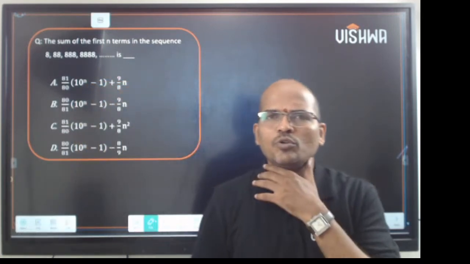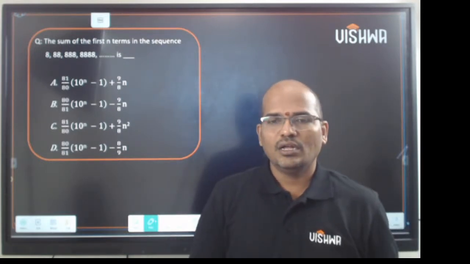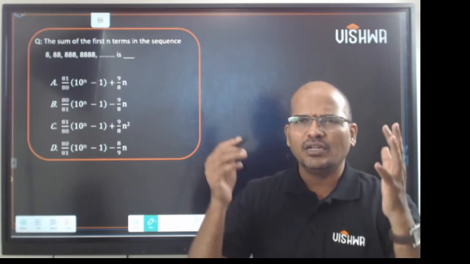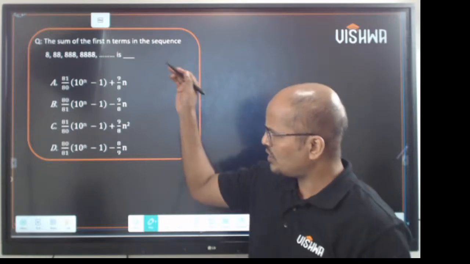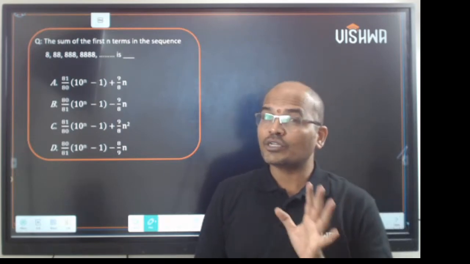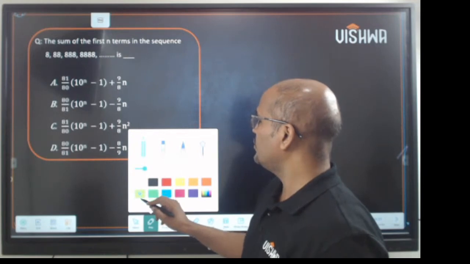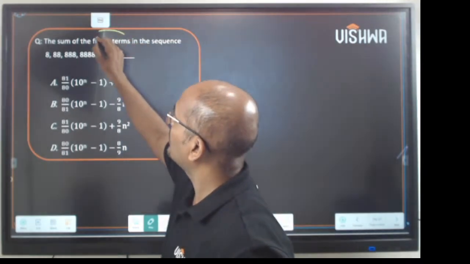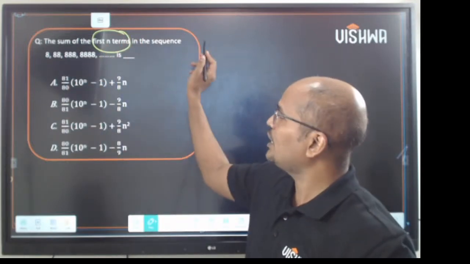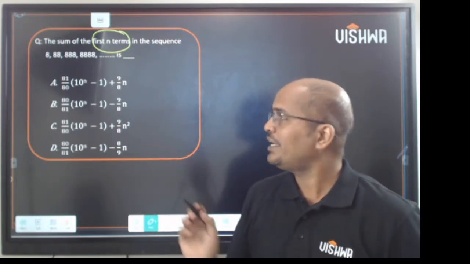This is a question which you mostly find in your plus two, or sometimes in BTech, if I'm not wrong. This is a question of progressions actually. It should be a lengthy way of doing it. But this question can also be solved in less than half a minute, or less than 10 seconds. Read the question carefully. The sum of the first n terms. Let us take the advantage of this word. The sum of the first n terms in the sequence 8, 88, 888, 8888 to infinity is how much?